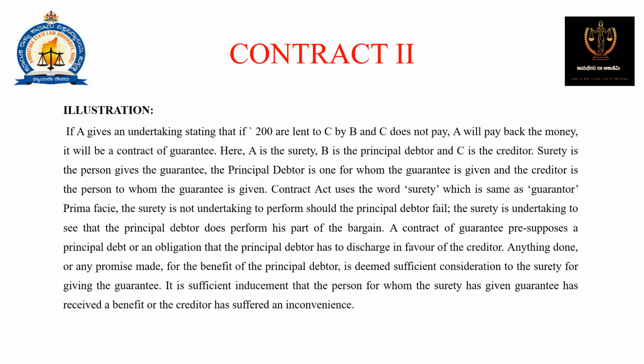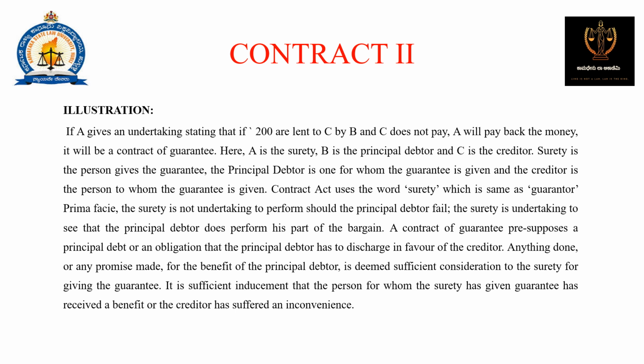The Contract Act uses the word surety, which is the same as guarantor. Prima facie, the surety is not undertaking to perform should the principal debtor fail. The surety is undertaking to see that the principal debtor does perform his part of the bargain. A contract of guarantee presupposes a principal debtor or an obligation that the principal debtor has to discharge in favor of the creditor.